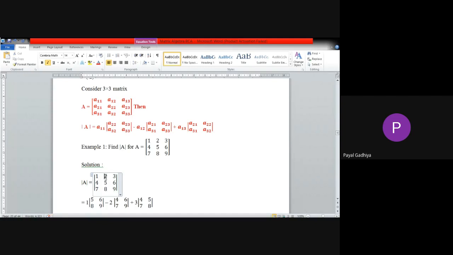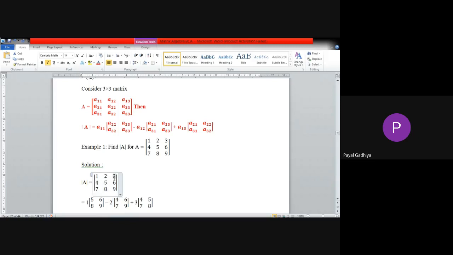Then next, the second term is 2. So we will write minus 2. In between, we will take negative. Then we will hide the row and column of that particular 2. So second column, first row, we will hide. And the remaining part is 4, 6, 7, 9.